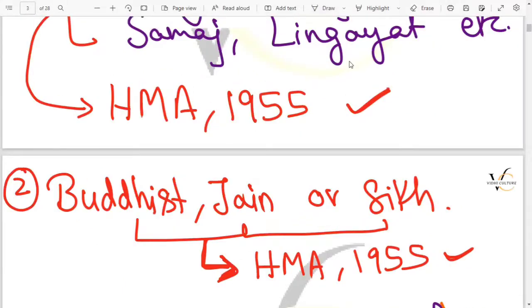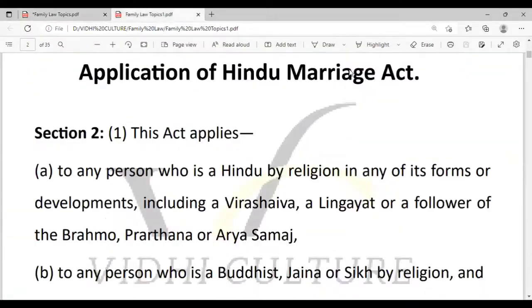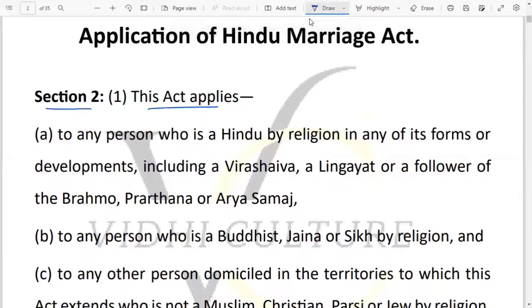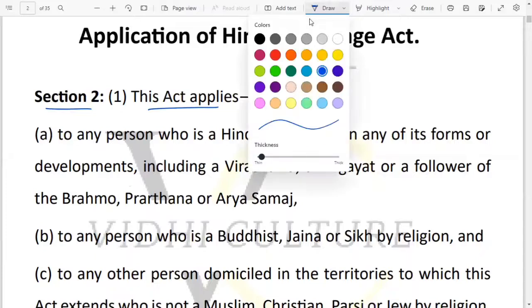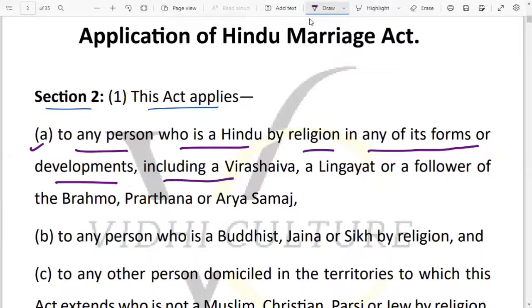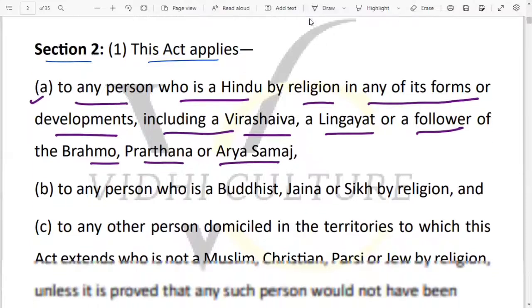Now let's look at what exactly this section talks about. If you look at the exact language of this section, we can see that it says Section 2, that is, this Act applies, first point, to any person who is a Hindu by religion in any of its forms or developments, including a Virashaiva, Lingayat, or a follower of Brahmo Samaj, Prarthana Samaj, or Arya Samaj, as I have told you in the previous slide.